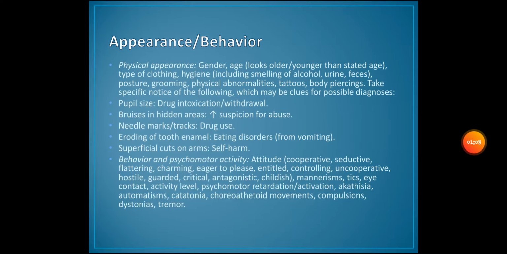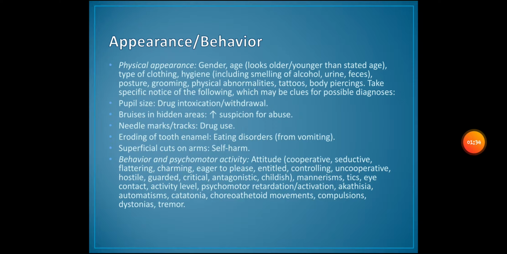Mental state examination. So let's start with appearance and behavior. When we talk about appearance and behavior, we talk about the physical appearance, gender, age, do they look older or younger than stated age, type of clothing, hygiene, including smelling of alcohol, urine, feces, posture, grooming, physical abnormalities, tattoos, body piercings. Take specific note of the following, which may be clues for possible diagnosis, such as pupil size.